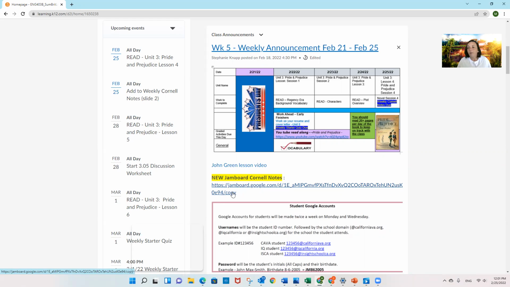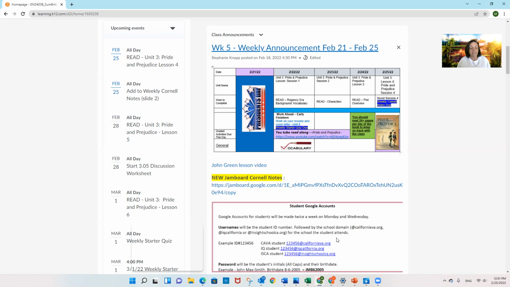So make sure you know how to log into whatever Google account it is that you're using. So you have a few options. If you have a personal Google account, like I'm using here, that's fine. You can see in my Google Chrome that I'm using today that I'm logged in as someone. So you can use a personal Google account.